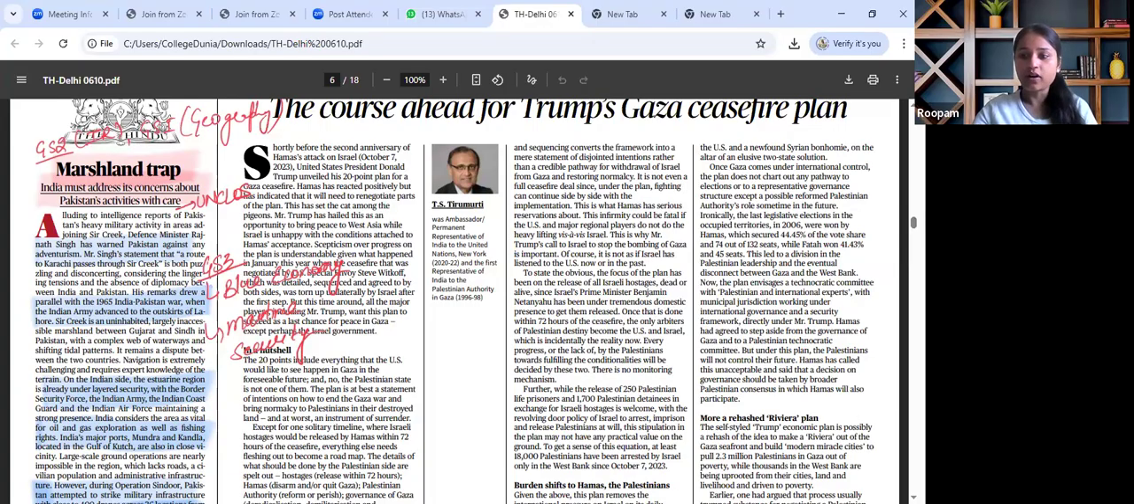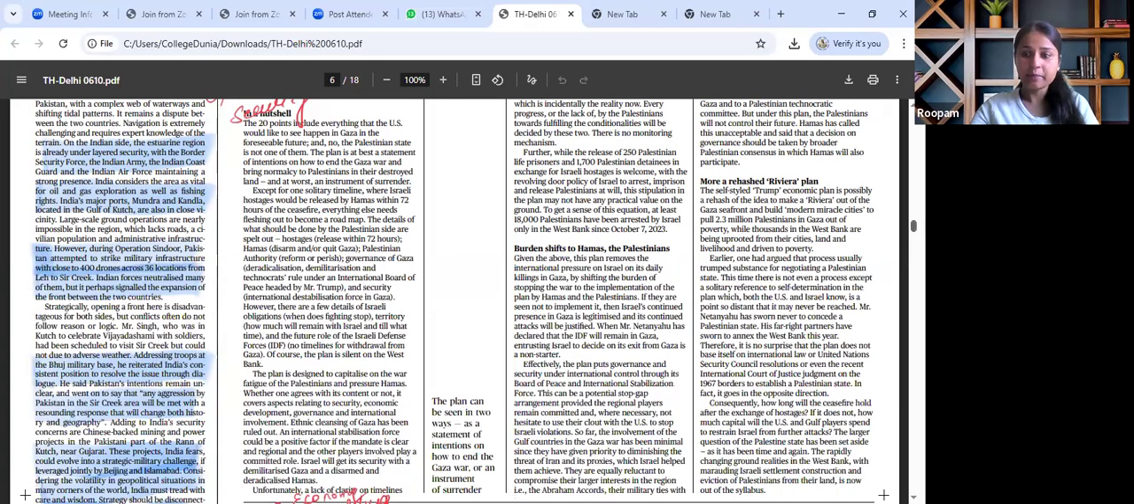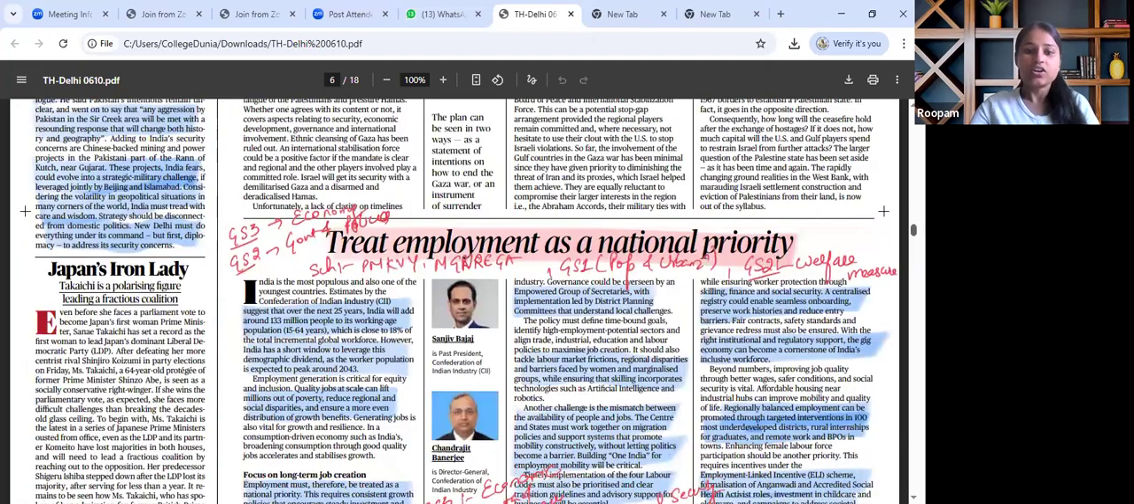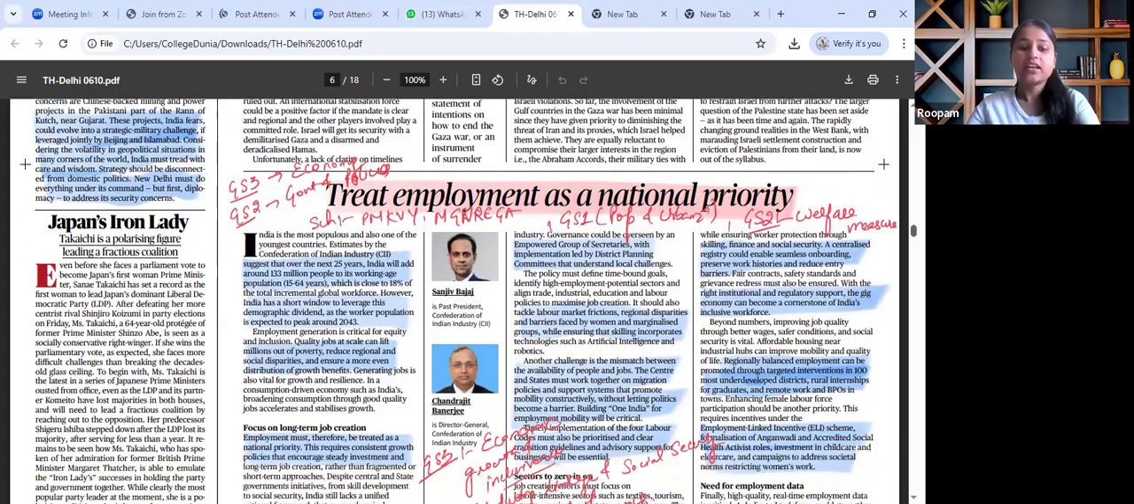Moving on, the next important article that is there in the paper and that needs our attention talks about treating employment as a national priority. Now, the key theme discussed in this article talks about the need for a national employment policy amidst automation and the demographic dividend in the current time.